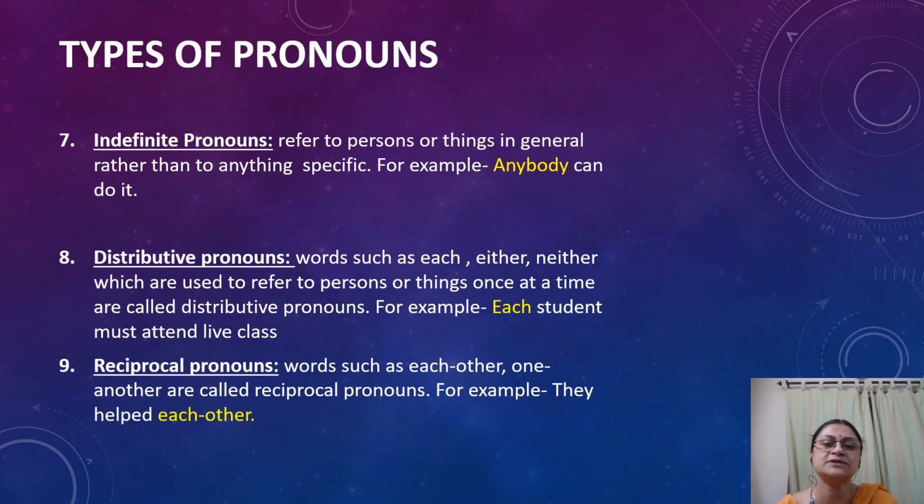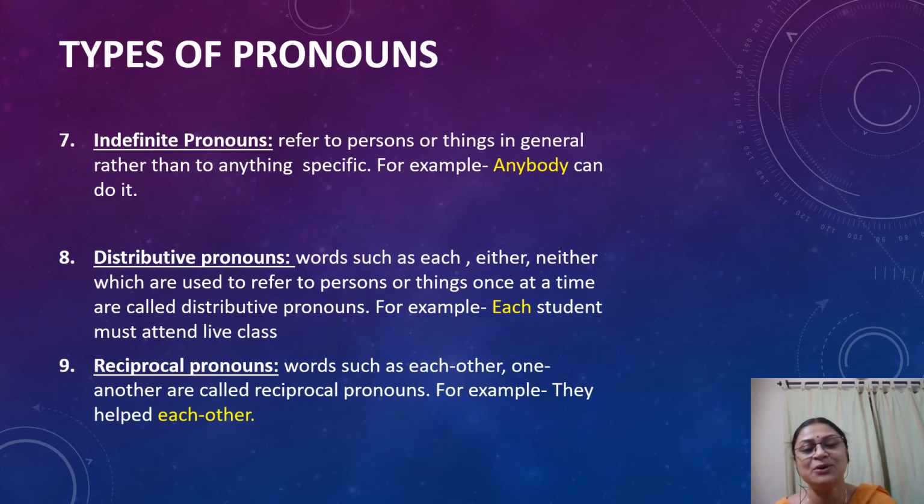Distributive pronouns. Words such as each, either, neither, which are used to refer to persons or things one at a time are called distributive pronouns. Let's learn from the example. Each student must attend live class. So here each is a distributive pronoun.